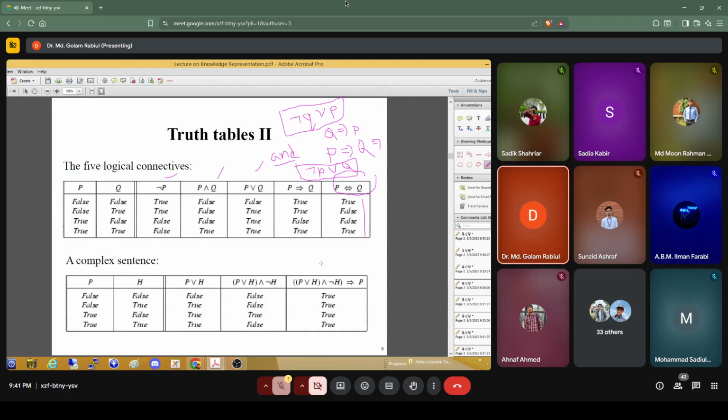So if both cases are true, then only it is true, otherwise false.